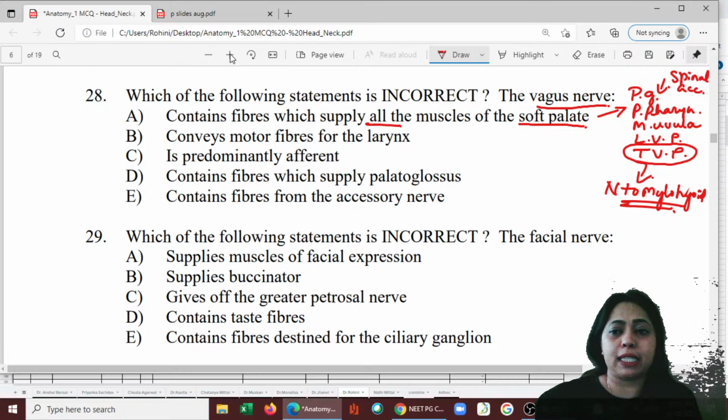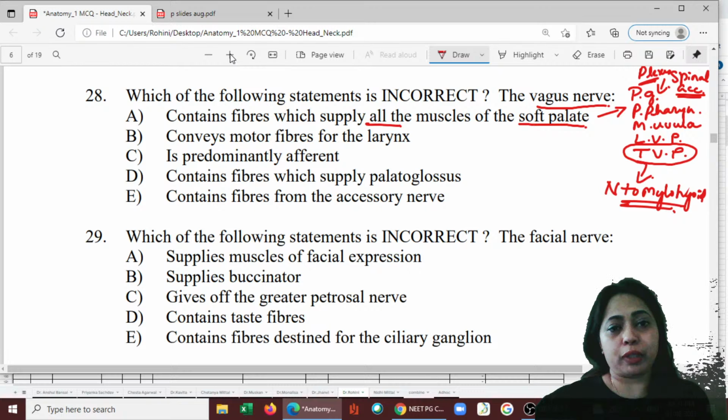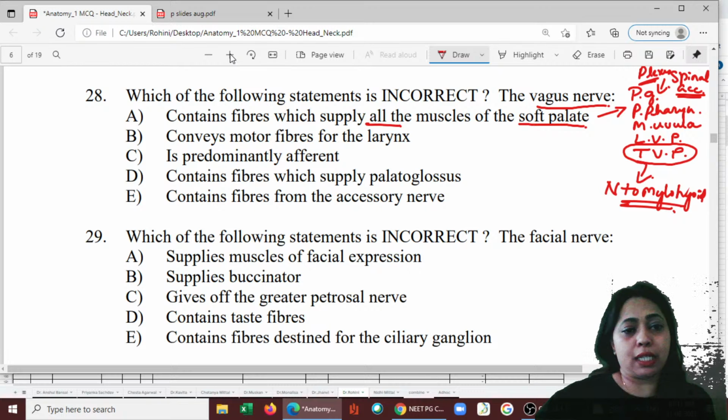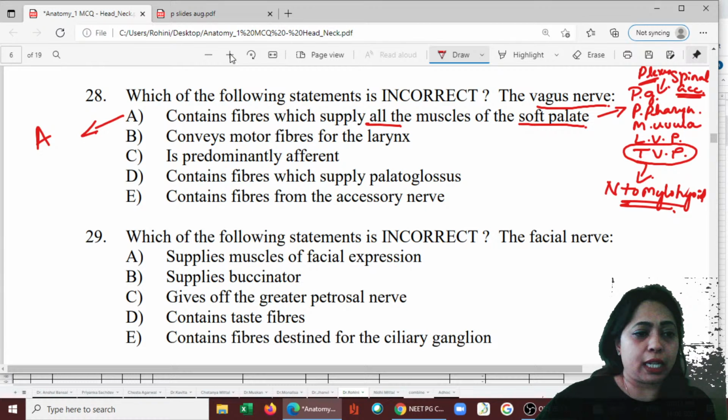Along with the 9th and 10th cranial nerves, together they form the pharyngeal plexus that supplies the rest of the muscles. So here the first itself is wrong, and the tensor veli palatini is not supplied by vagus at all. So here we'll pick this out first. It is A actually, the answer.